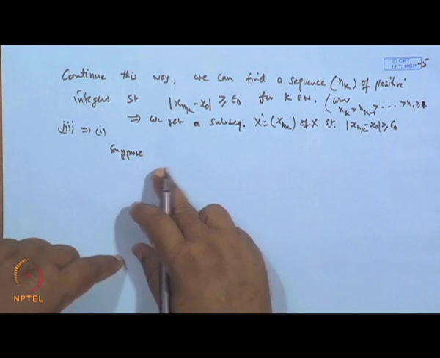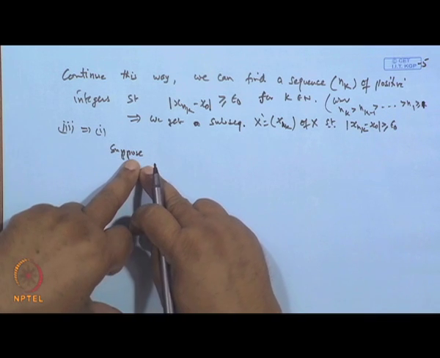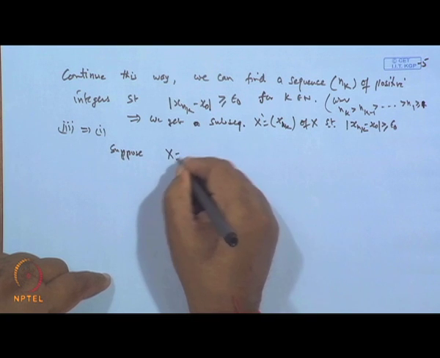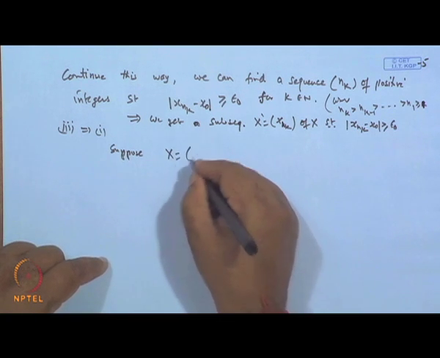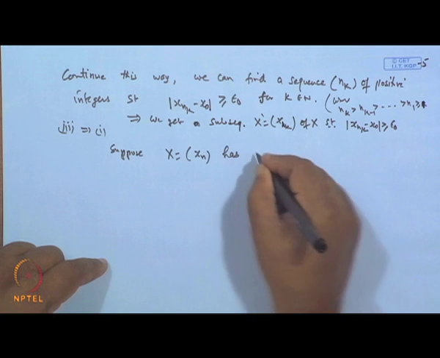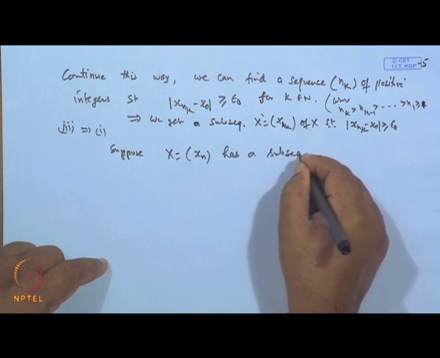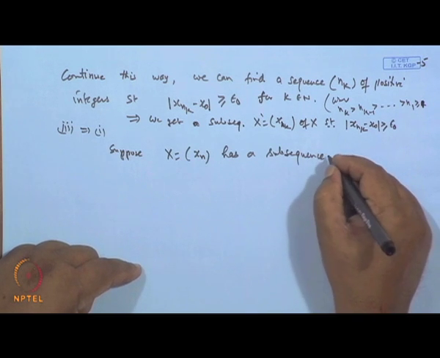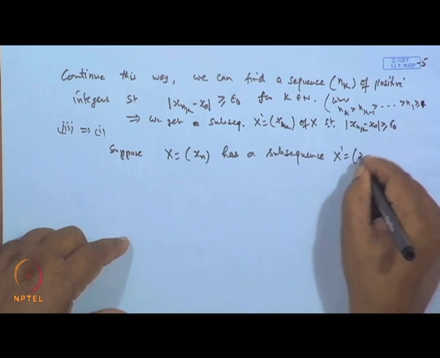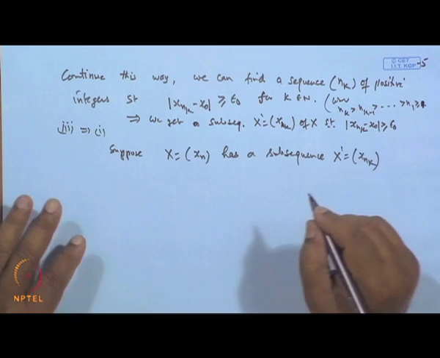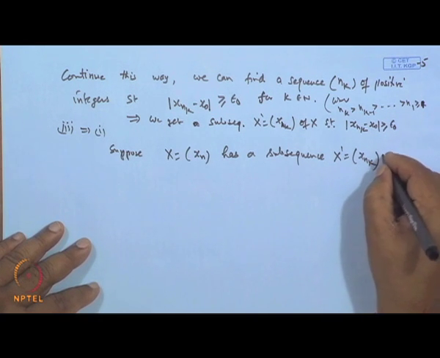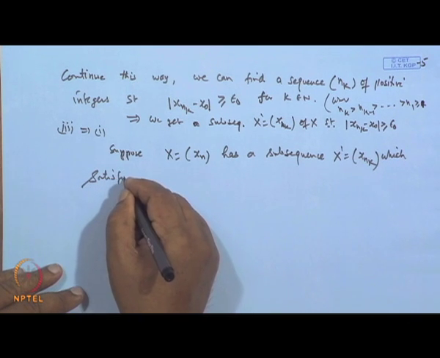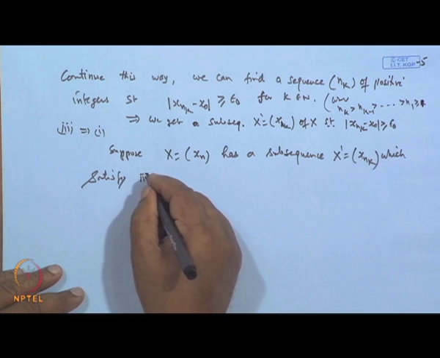So, this condition is: suppose the sequence x, which is x n, has a subsequence x dash n, x n k, that satisfies condition 3.